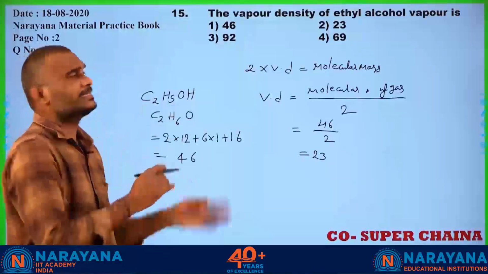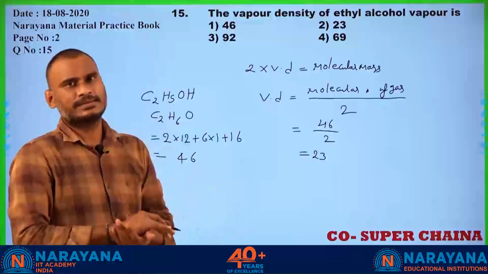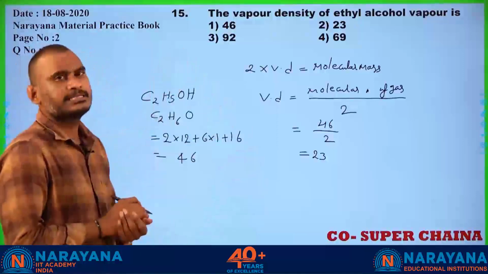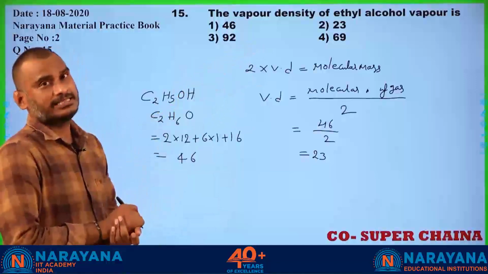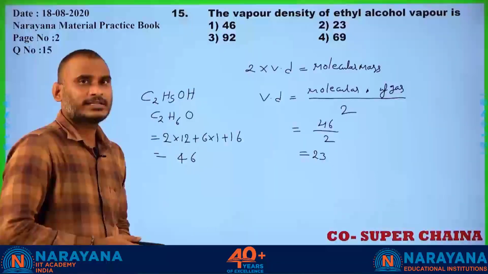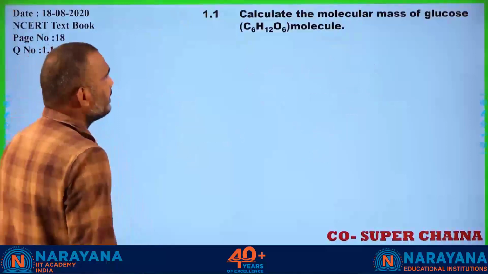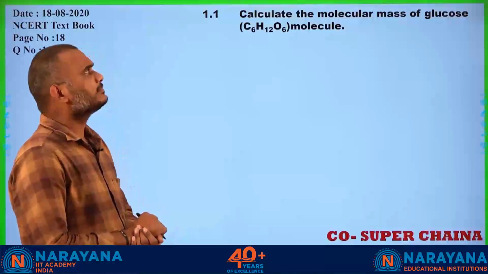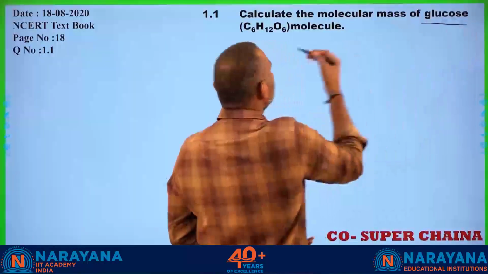From the vapor density itself you can calculate the molecular mass, vice versa. Understood, student? This is about the vapor density and how to calculate vapor density of a given substance. Now you go for the next problem, student. Calculate the molecular mass of the glucose. Sometimes in the examination they won't give the formulas.